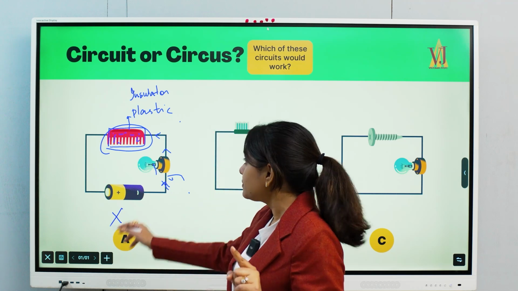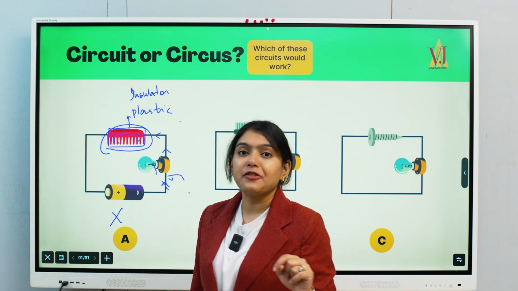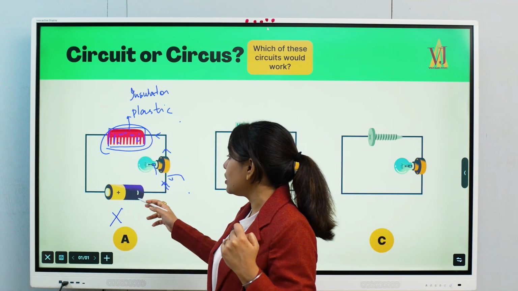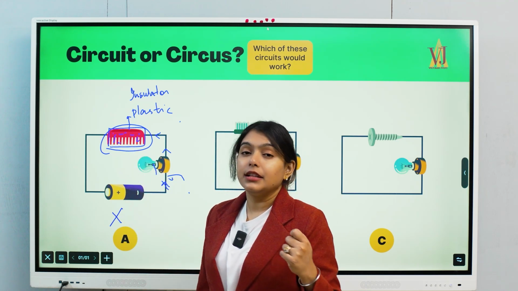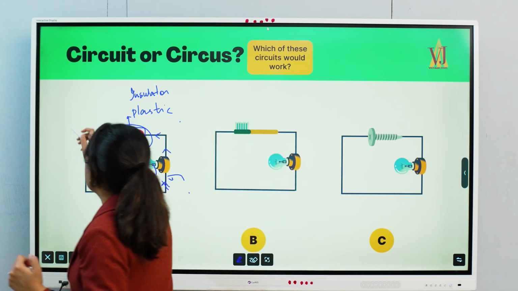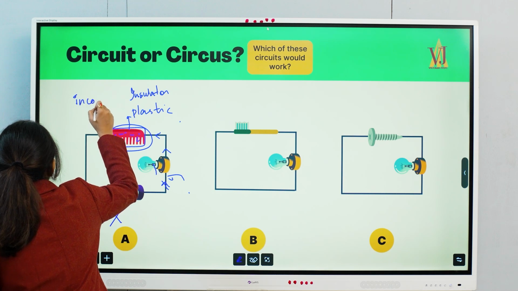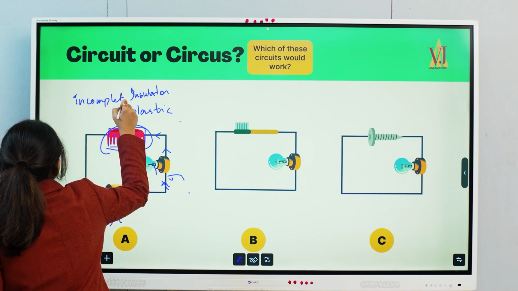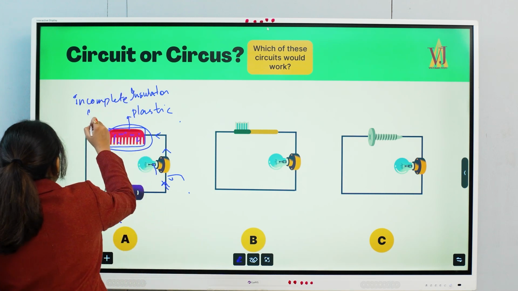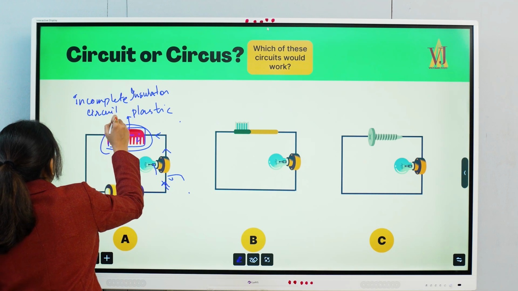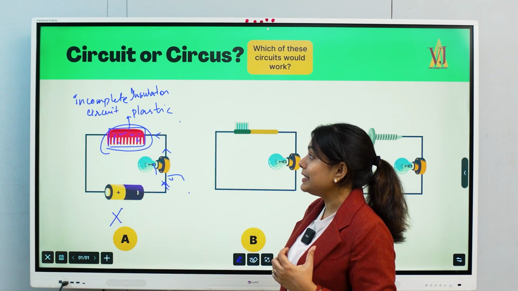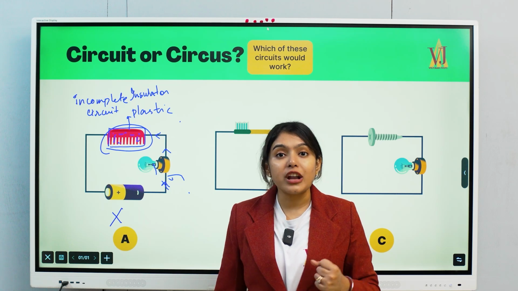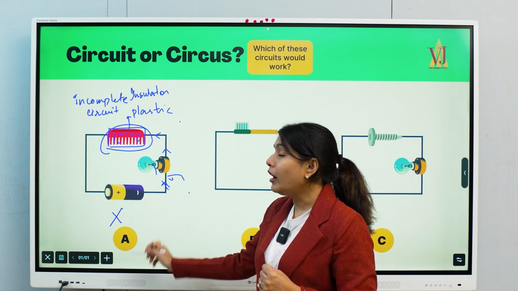This particular structure is providing hindrance to the flow of electrons from the wire portion, and as a result the circuit becomes incomplete. The circuit is incomplete, so the electrons are not able to flow. Hence, the circuit will not work.